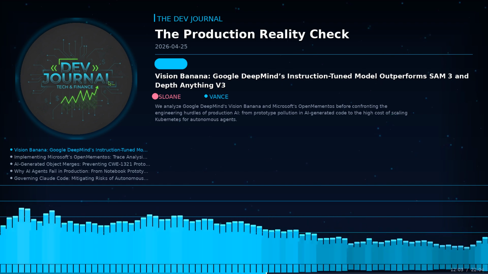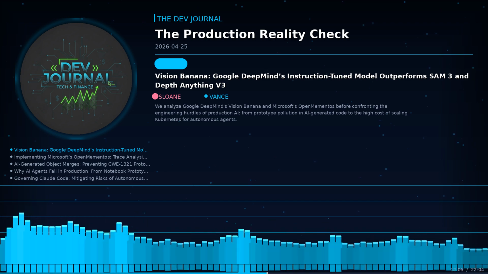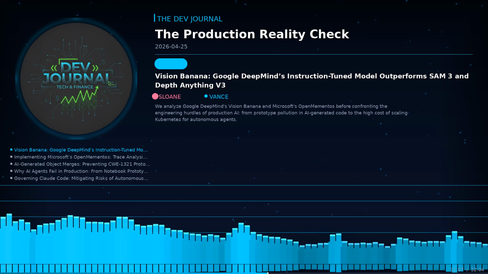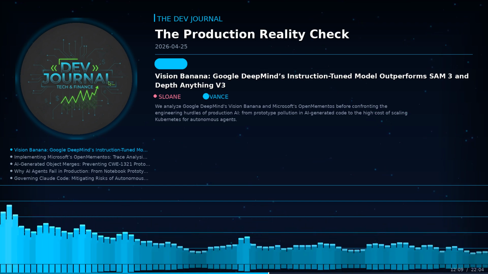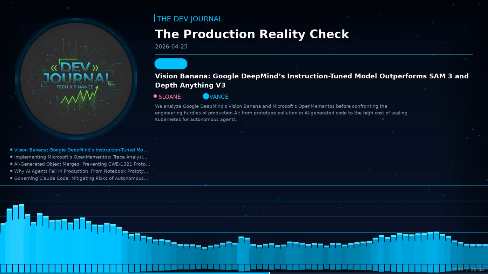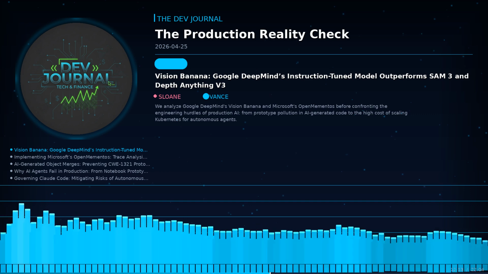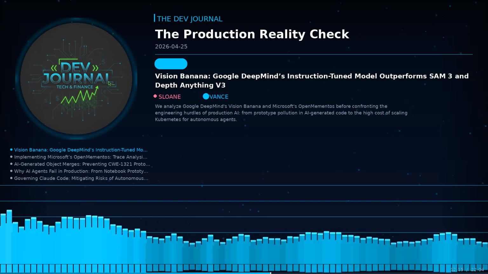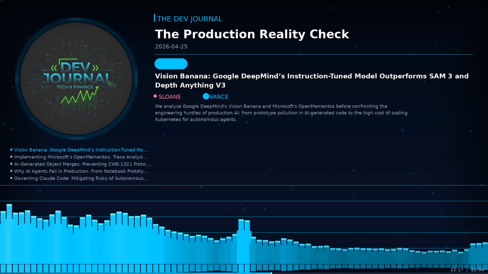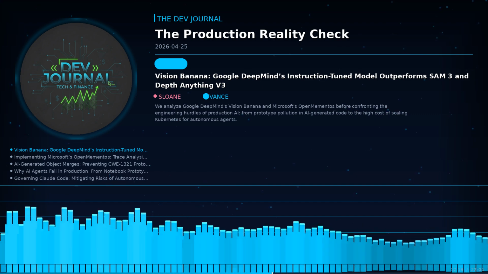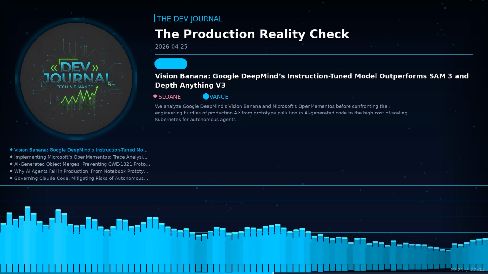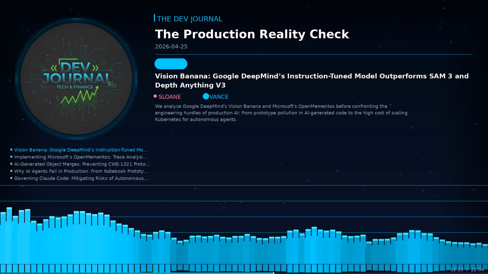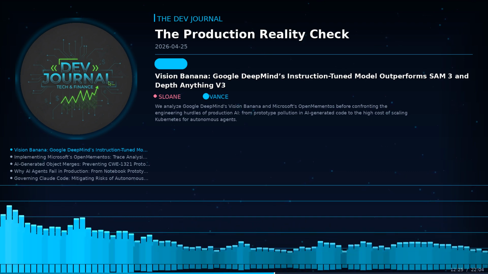The math behind these compound systems is frankly brutal for anyone concerned with uptime. If you have 10 individual agents each operating at a 95% reliability rate, your total system reliability plummets to only 60%. That level of failure is completely unacceptable for any mission-critical enterprise production environment.